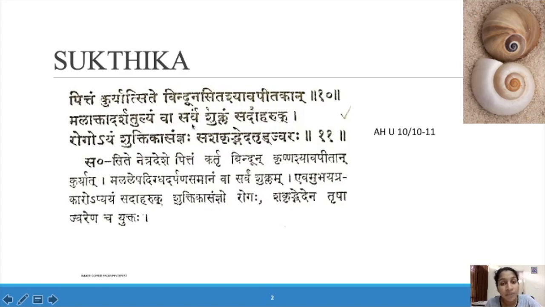Malakta Darshatulyam va Sarvam Shuklam: the whole Shukla looks like Malakta Darshatulyam, which means a Darpana, a glass, smeared with dirt. Sadaharuk: burning sensation and pain will be there. Rogo Ayam Shuktika Sanjnaha: that disease is known as Shuktika. Which symptoms can be seen in the whole body? Shakrit Bheda, Trit and Jvara: there will be loose motion, thirst and fever. So this is according to Ashtanga Hridaya.